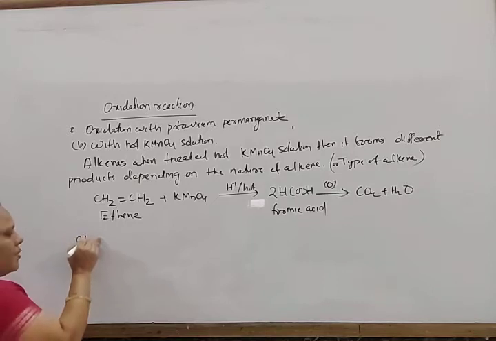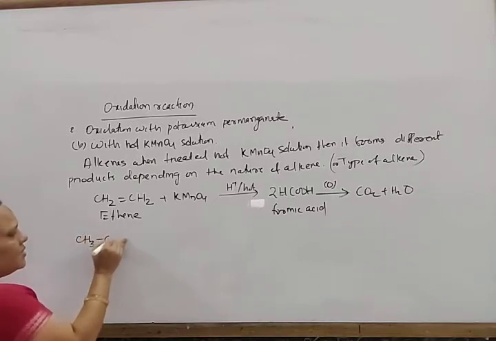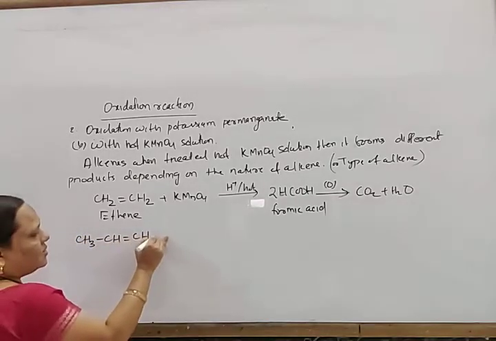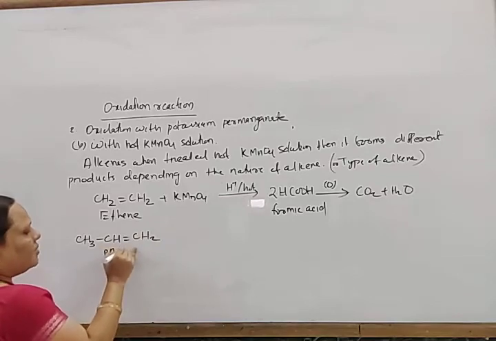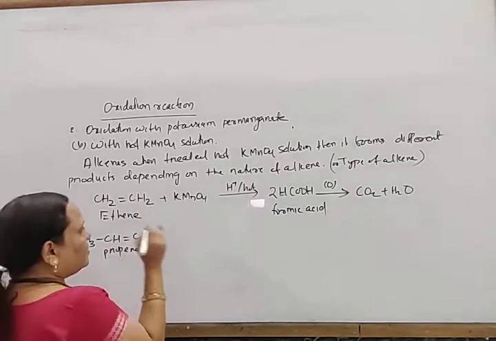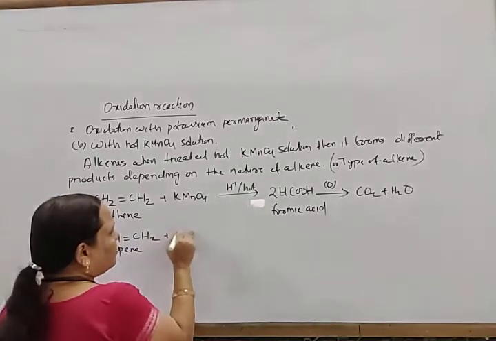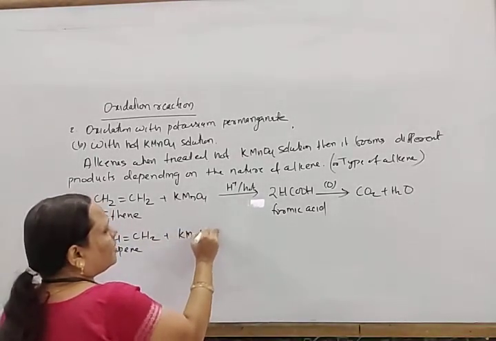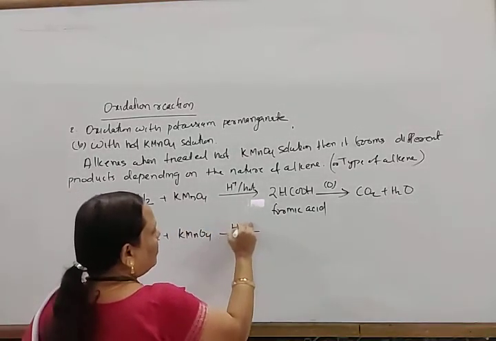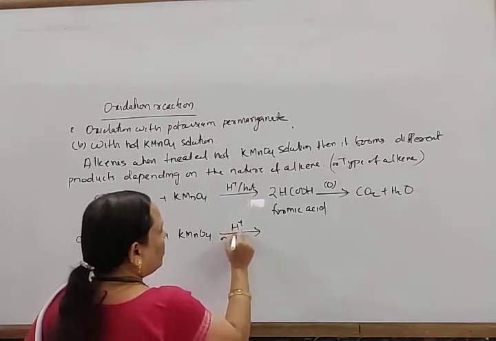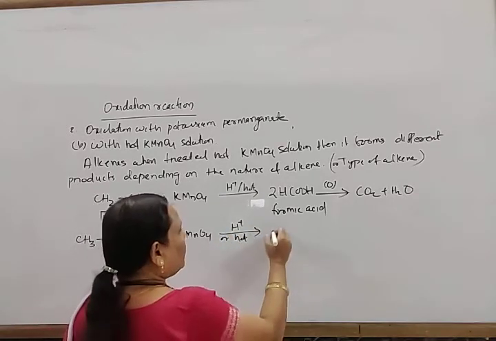Similarly, when propene, CH3CH double bond CH2, is treated with potassium permanganate solution in acid medium or in hot condition, then it forms